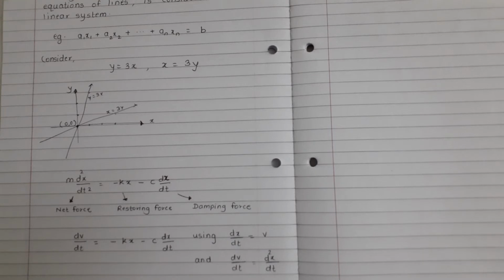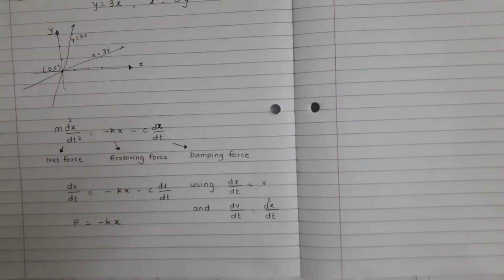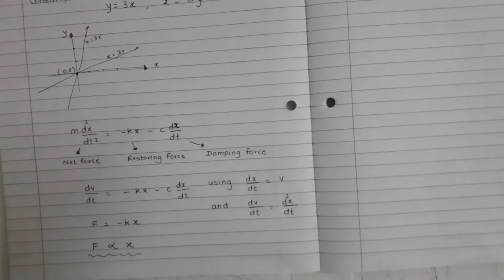We make certain approximations so that such equation can be solved exactly and analytically. Approximations are like pendulum with the point mass or massless string or small angular displacement or even absence of air resistance, etc. For example, the restoring force is considered to be linear here. That is, F is equal to minus kx. It is assumed that F is linearly proportional to x.